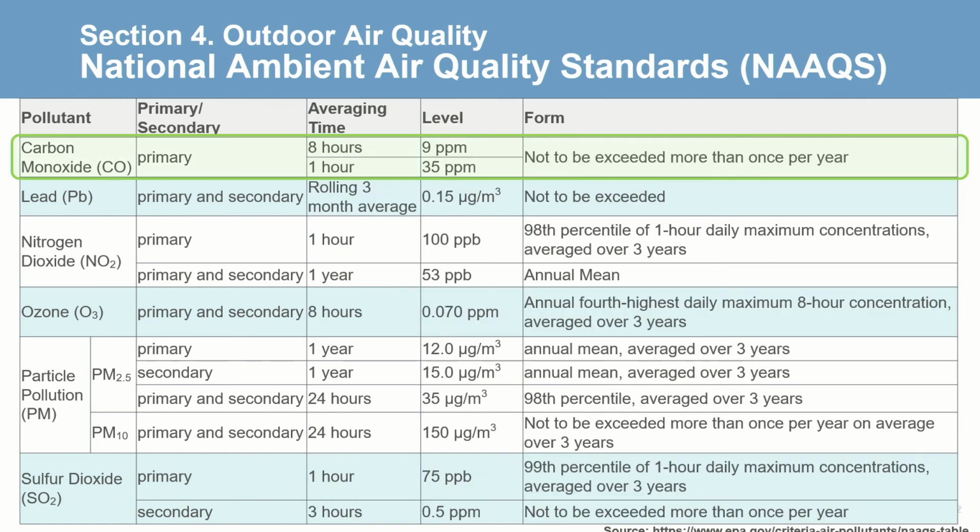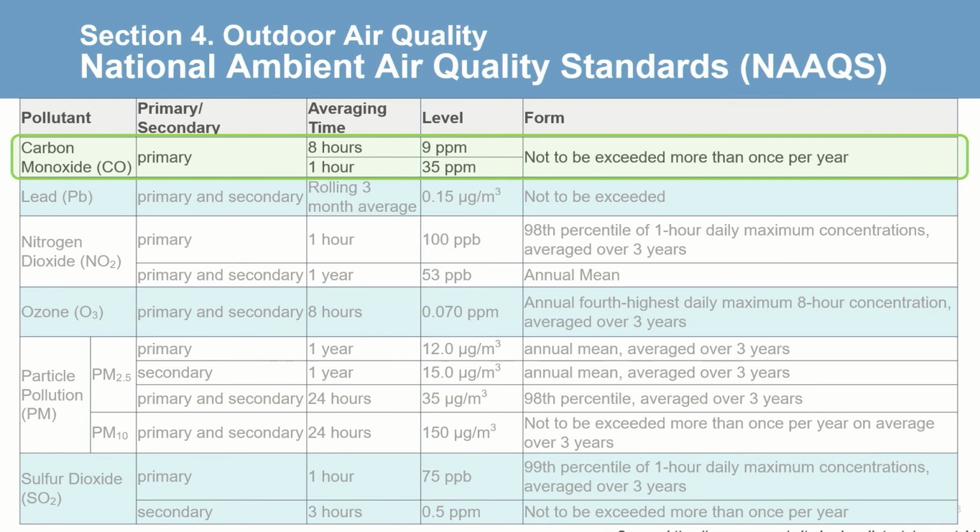So, as an example, let's look at carbon monoxide. The table shows this criteria pollutant is categorized primary. There are 2 time limits, 8 hours with a maximum level of 9 parts per million and 1 hour with a maximum level of 35 parts per million. And these levels are not to be exceeded more than once per year. This table comes from the EPA website, and ASHRAE republishes it in Informative Appendix D of the standard.